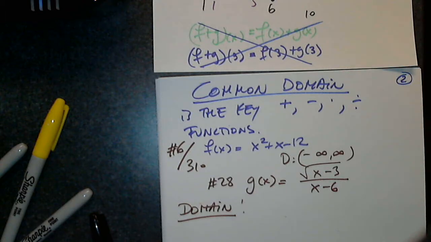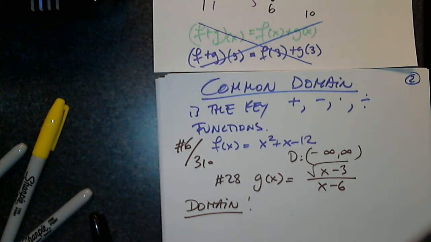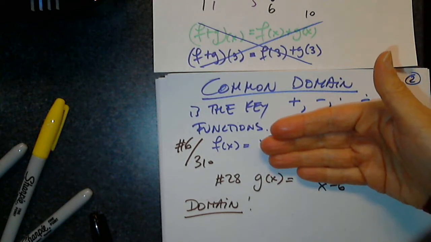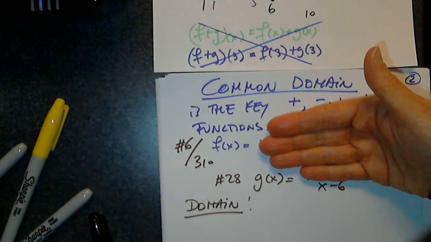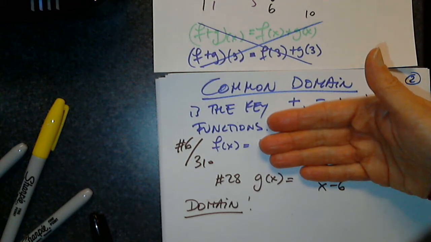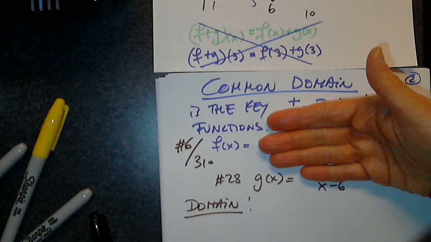Good. So then we just talked about the common domain. If this function g is created by the ratio of 2 functions, then what am I looking for? Common domain of these 2 functions. But also I have to remember that it's a ratio. Okay. What is the domain of the bottom, x minus 6? Forget about the fact that it's part of a ratio right now. What is the domain of x minus 6? It's a polynomial function. x minus 6 has no restrictions. All real numbers, correct?